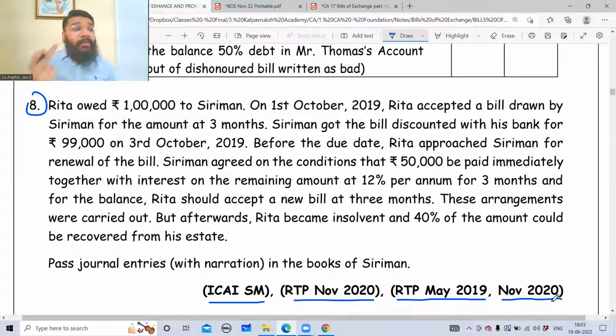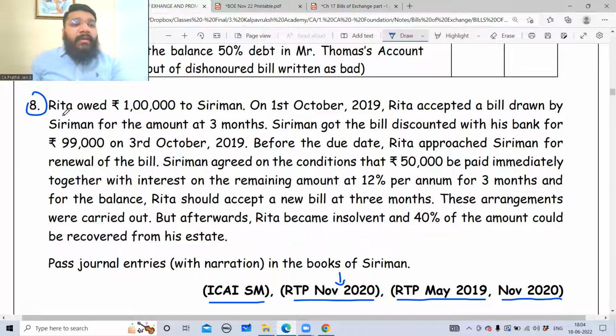What does RTP stand for? Revision Test Papers. Students giving their attempts in November 2020 first give a practice paper called the revision test paper. In those papers this question was asked this many times. So mark this question, highly important. If you get this question, it will be for 10 marks.